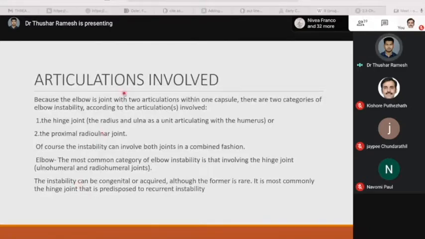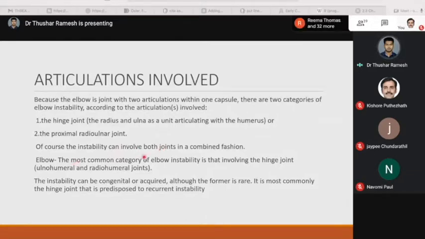Now let's consider another factor, which is the articulations involved. Because the elbow joint is a joint with 2 articulations within one capsule, there are 2 categories of elbow instability according to the articulations involved. The hinge joint, that is the radius and ulna as a unit articulating with the humerus. The proximal radio-ulnar joint. Of course, the instability can involve both joints in a combined fashion.